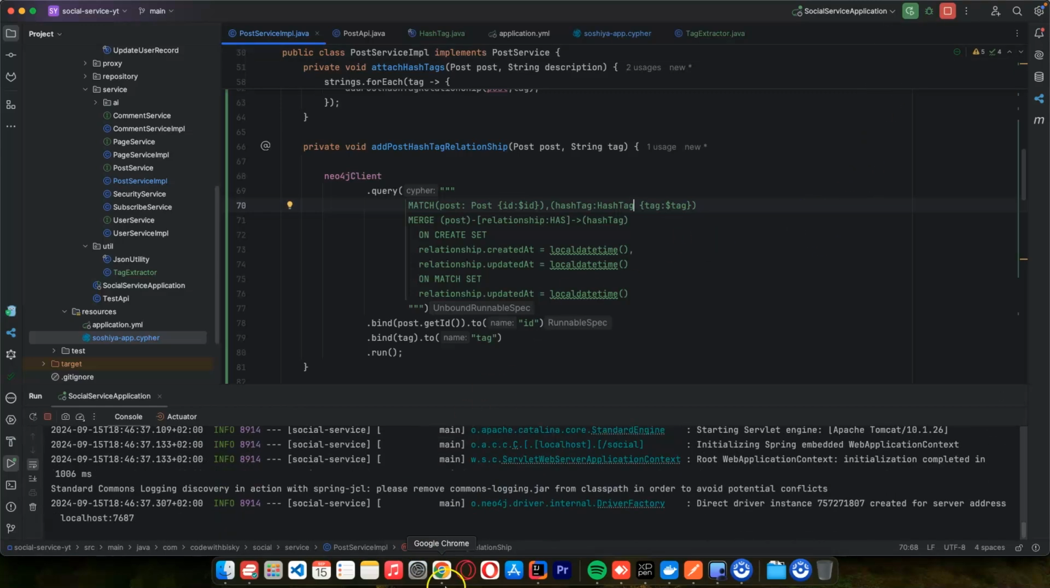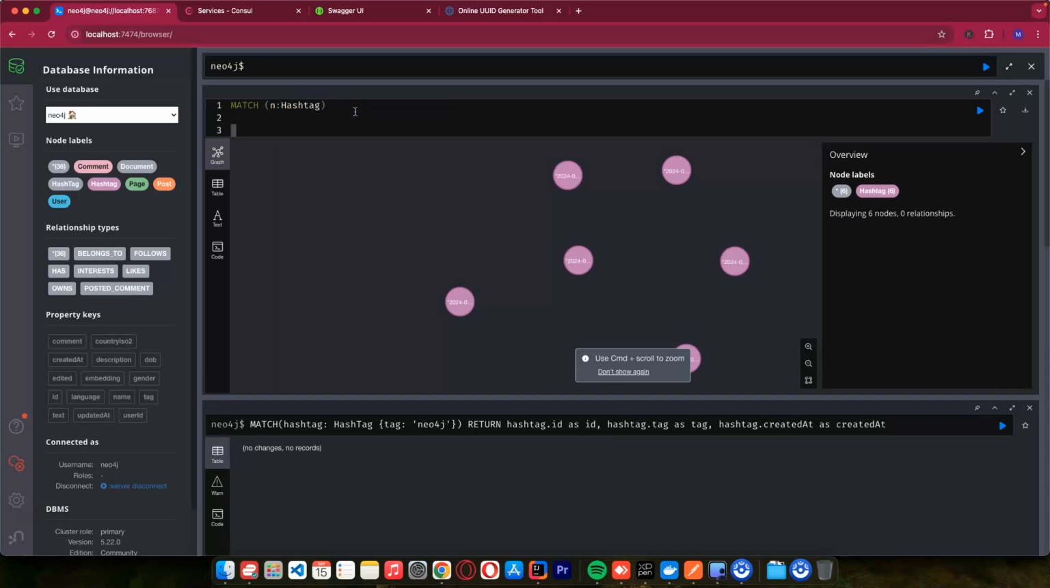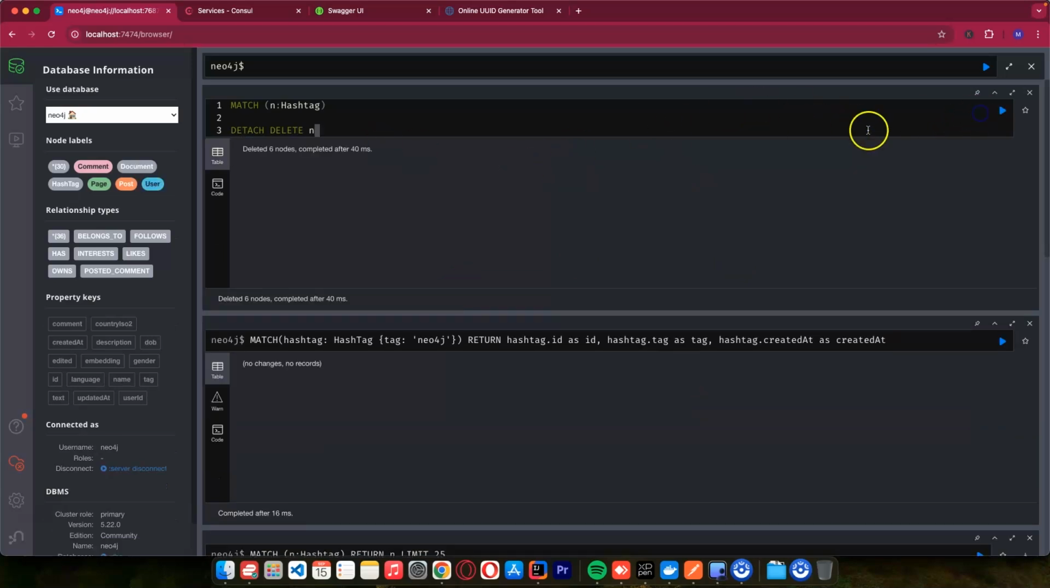So I will delete the data first. I'll just say match hashtag detach delete. I want to delete everything, all these hashtags. And to be sure, we can delete everything now. So we don't have any hashtags now.